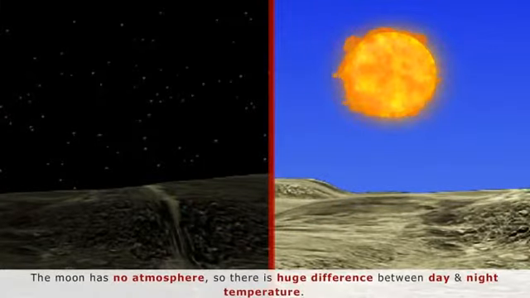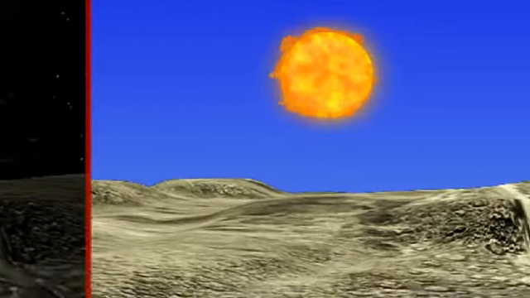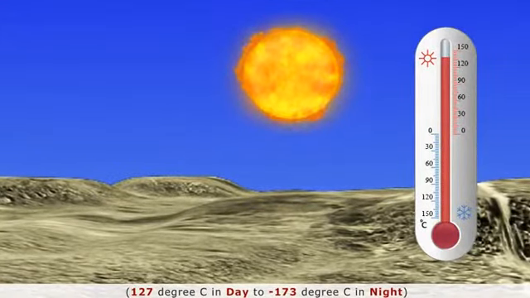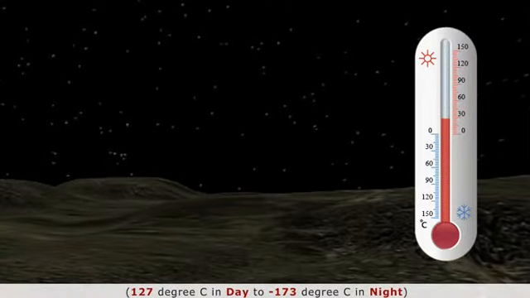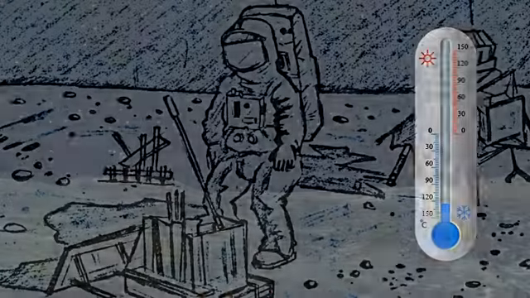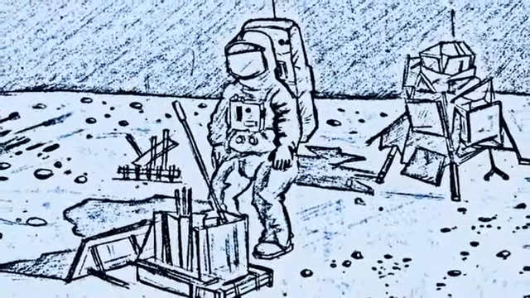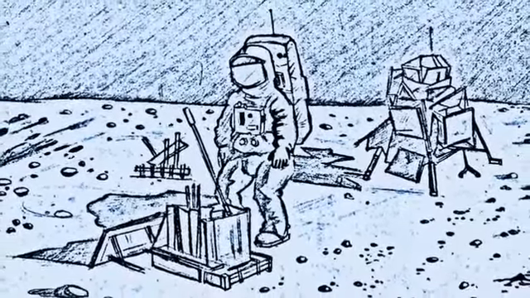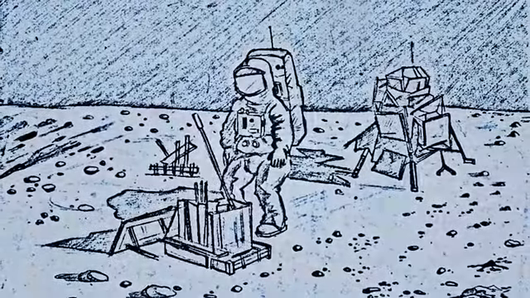The moon has no atmosphere, so there is a huge difference between the day and night temperature: 127 degrees Celsius in day to minus 173 degrees Celsius in night. The moon is the only celestial body other than Earth on which humans have set foot.